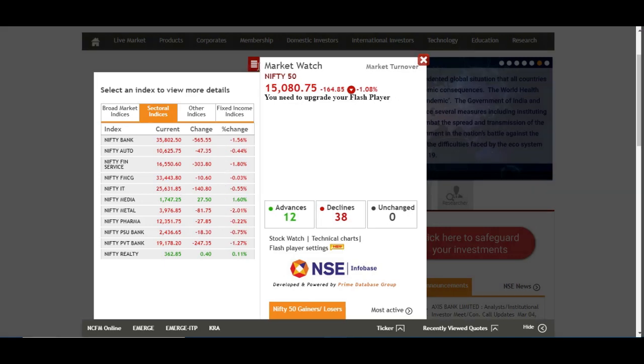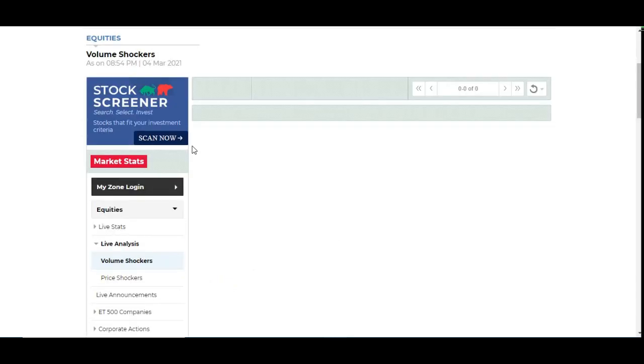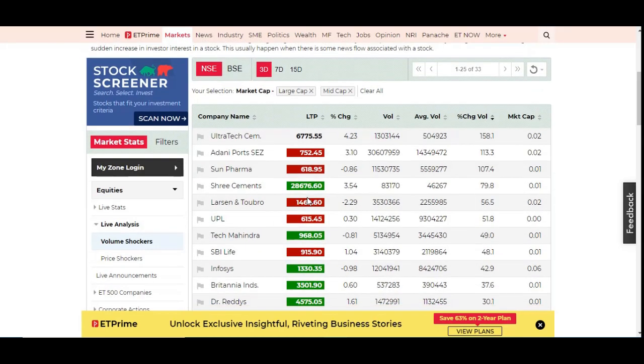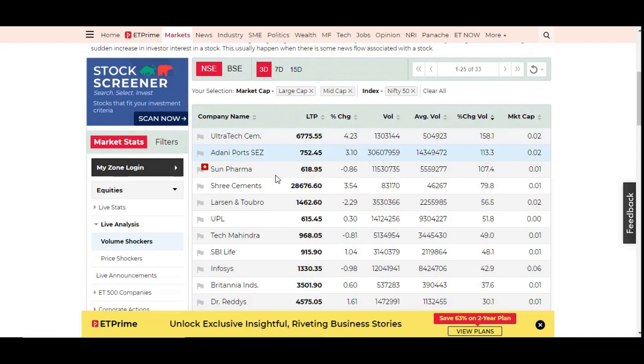Other than this, if you look at the major stocks with major volumes in the Nifty 50, we can see Ultratech Cement, Adani Ports and Sun Pharma. These are the top three stocks with the highest volumes. The volumes have risen around 158% for Ultratech Cement, 113% for Adani Ports and 107% for Sun Pharma. So this is about the volumes.